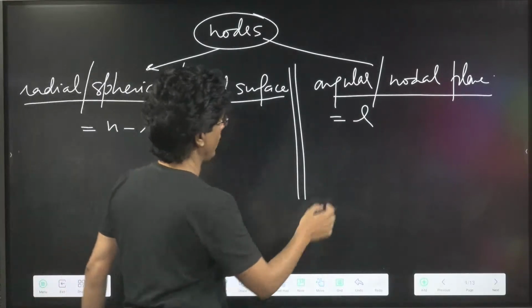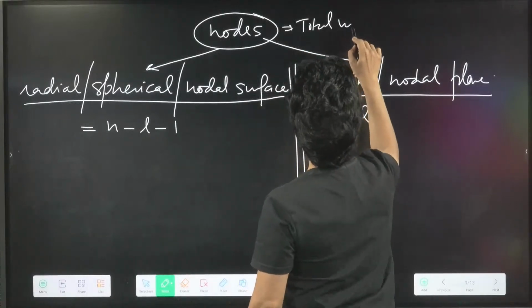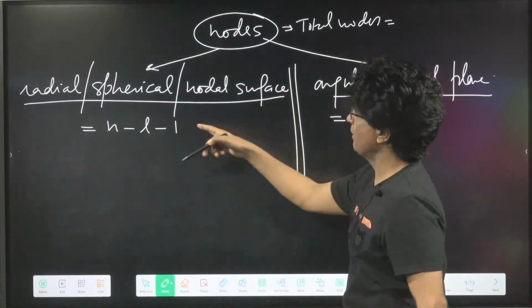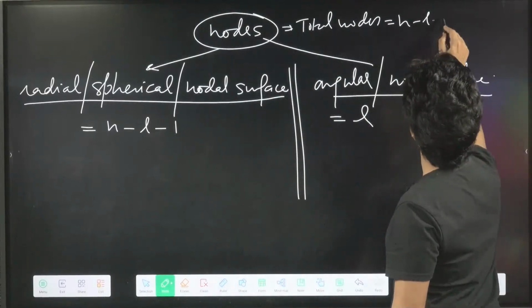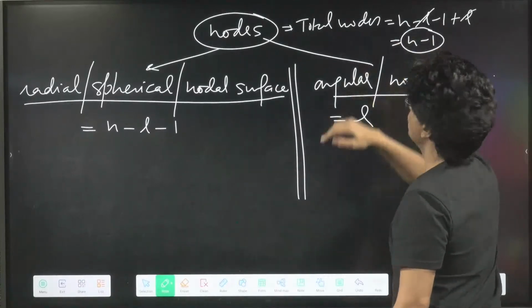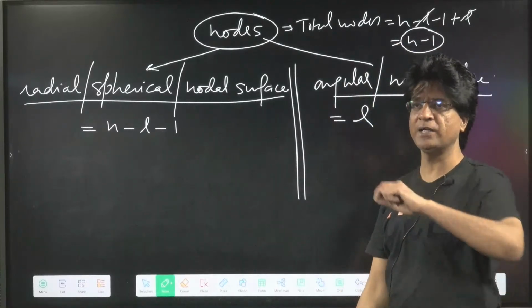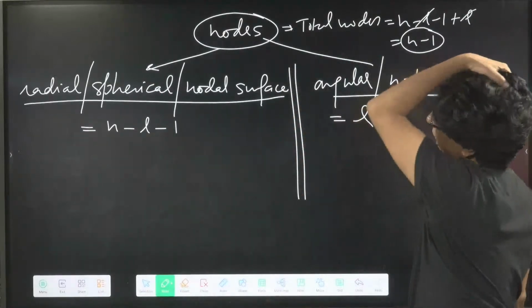Before that, total number of nodes. Total nodes will be equal to the sum of radial nodes and angular nodes. That is n minus L minus 1 plus L. This will cancel out, and I get n minus 1. So the total number of nodes is given by n minus 1.